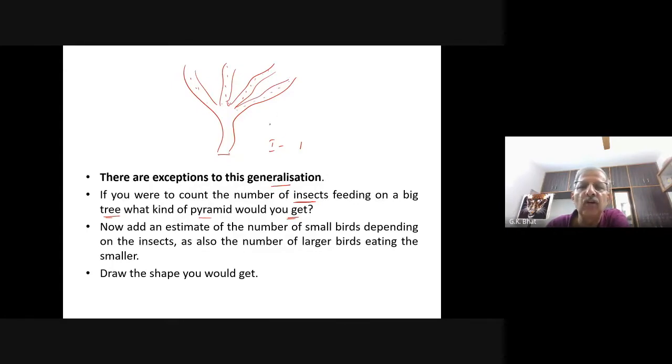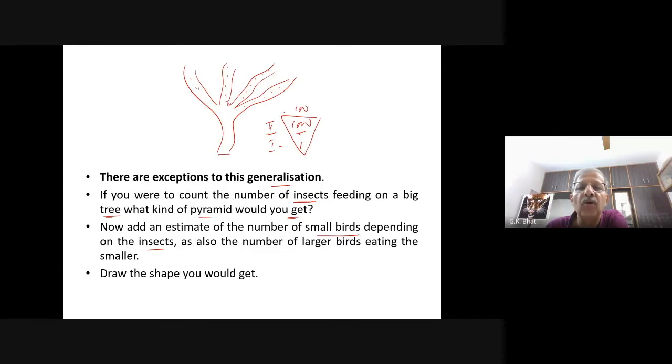So second trophic level, you have thousands of insects. So it will be inverted. Now add an estimate of the number of small birds depending on these insects. Okay, now this is the first trophic level. This is the trophic level. You have thousands of insects, and on this, you come across hundreds of birds.